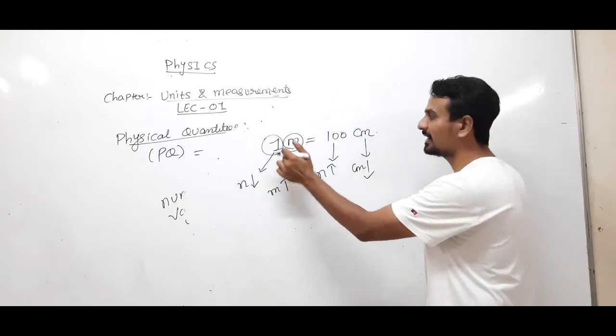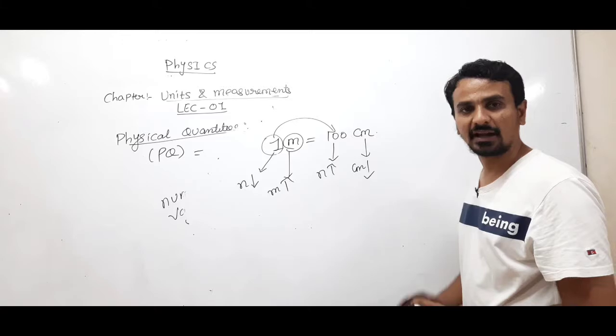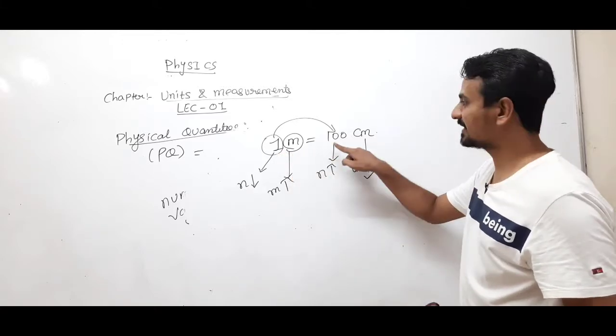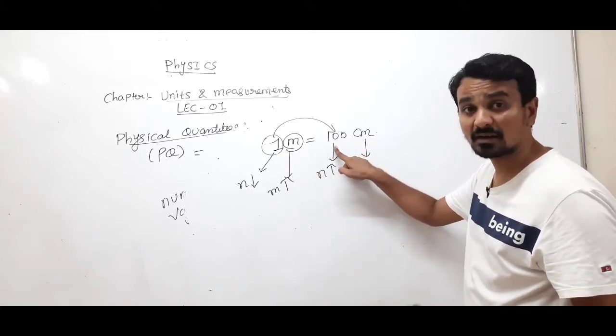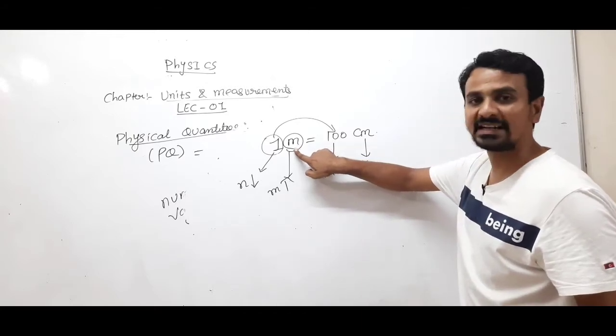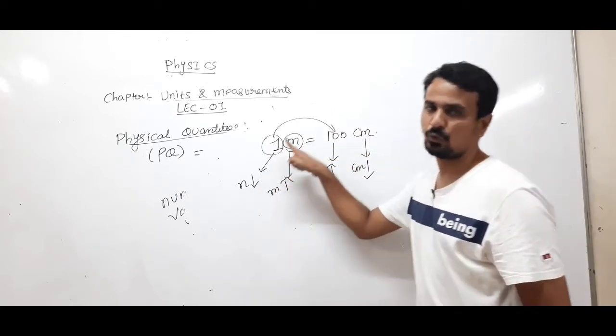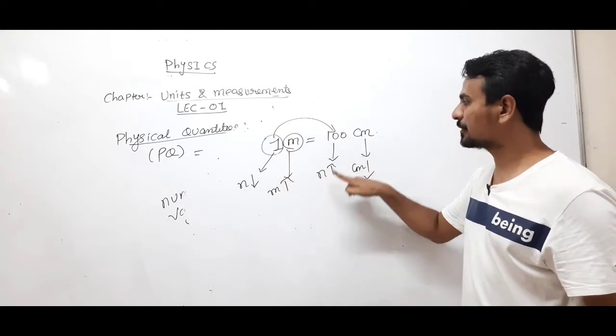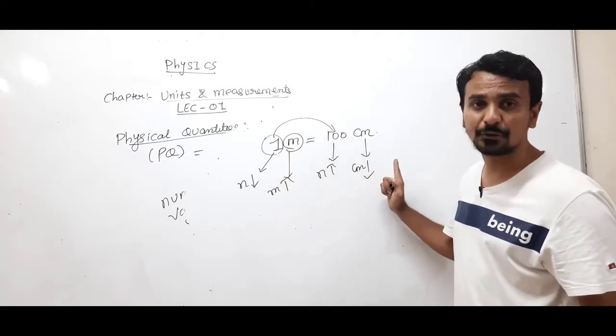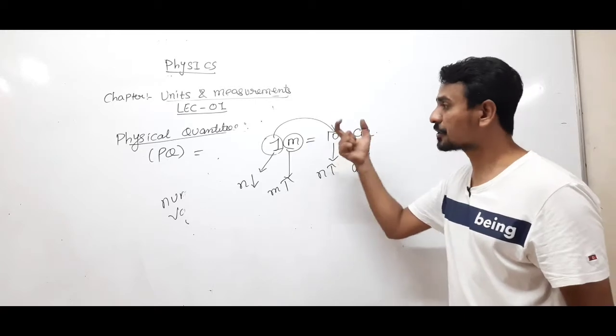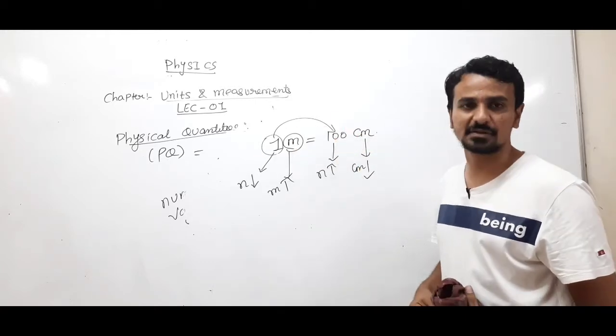The numerical value 1 is less than 100, right? But this unit is greater than this unit. That means the less the numerical value, the more will be the unit. The more the numerical value, the less will be the unit. Clear? So the product of N into U will remain constant.